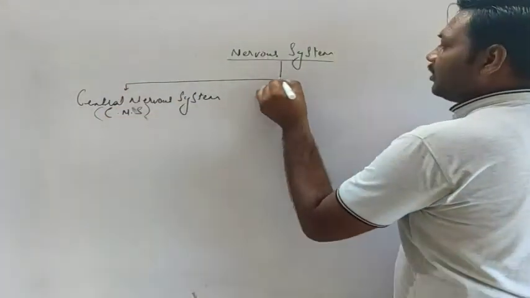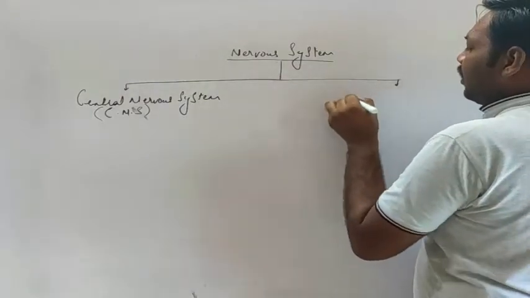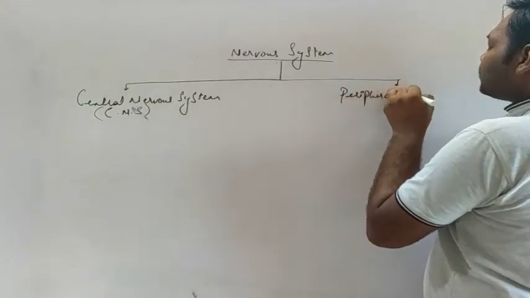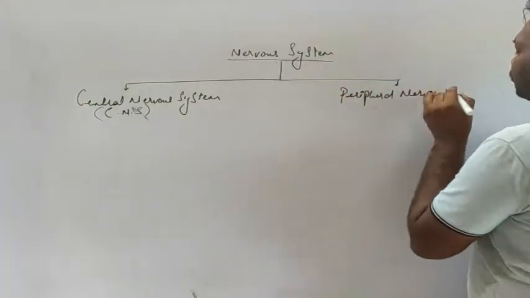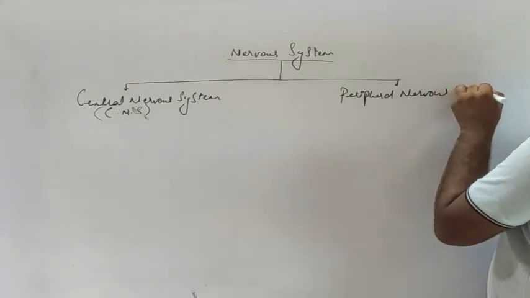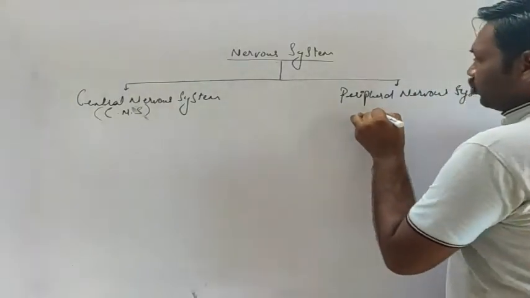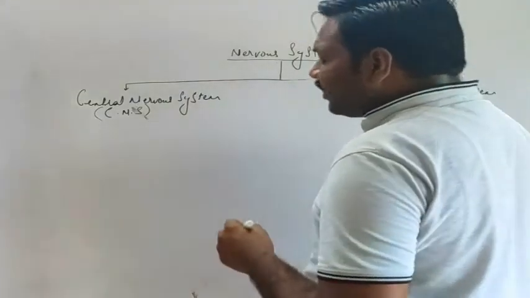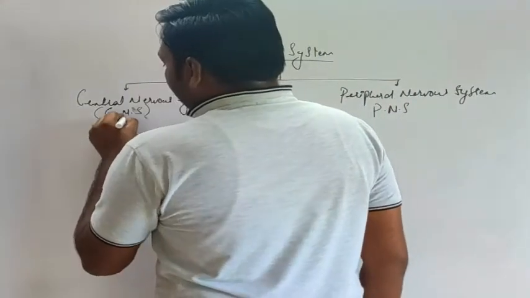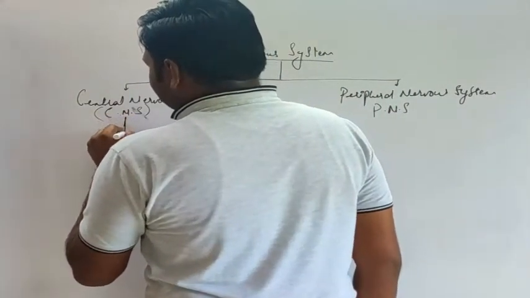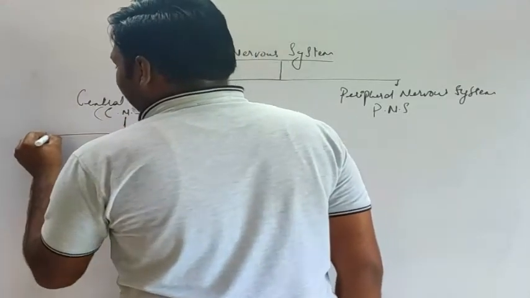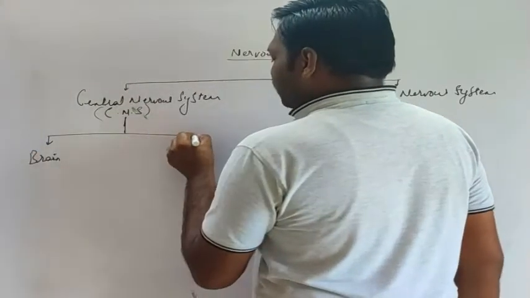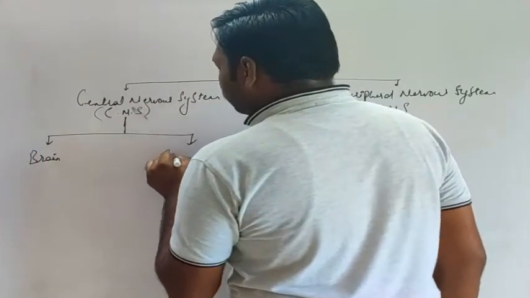Another part is the peripheral nervous system, which is also referred to as PNS. The central nervous system further consists of two main parts: one is the brain, and another one is the spinal cord.